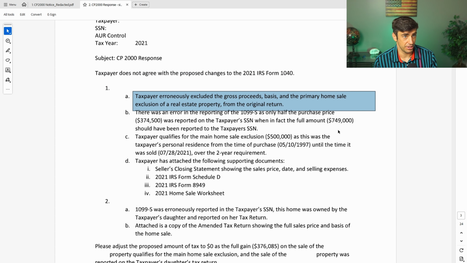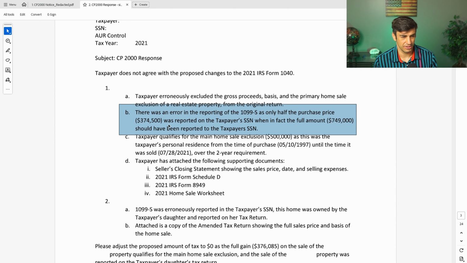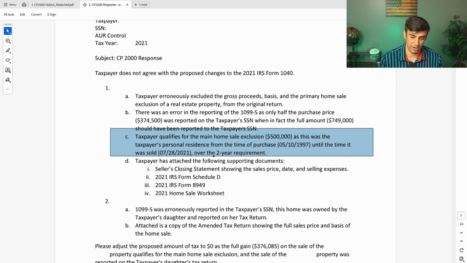Hey, we did miss reporting the original sale of our home, but we also missed the basis. We didn't make all that money because we bought the home for a price. And it looks like there was also an error that they only issued half of the value of the home to the taxpayer, another issue with the escrow that happened. So we are reporting the full value there as their home sale. But then, since this was their primary home, the IRS allows you to exclude up to $500,000 of the gain on the property if you lived there for 2 out of the last 5 years before you sell. So we're going to claim that there.